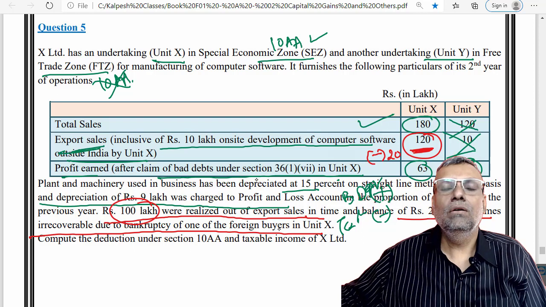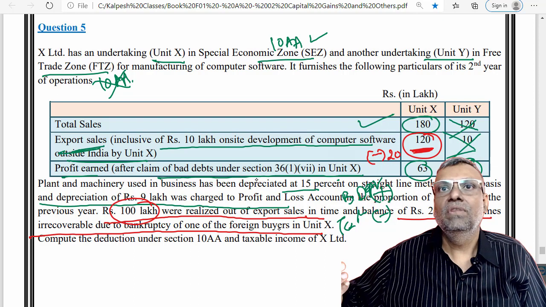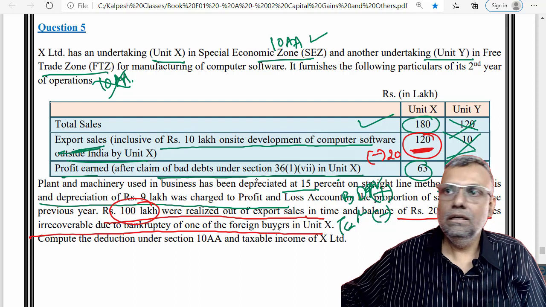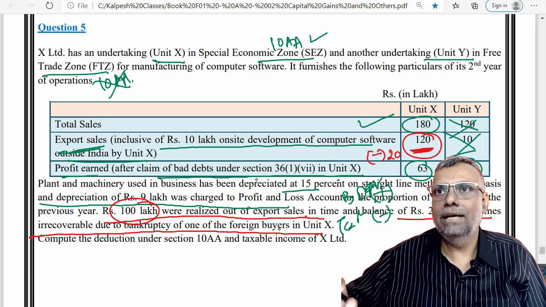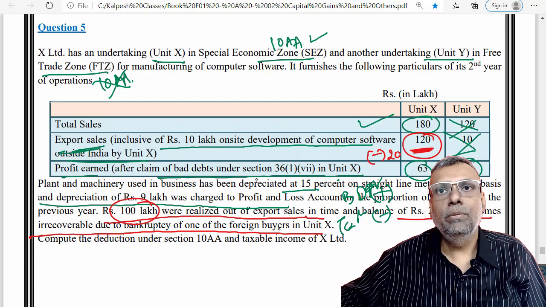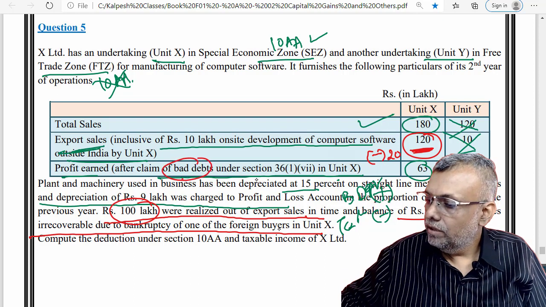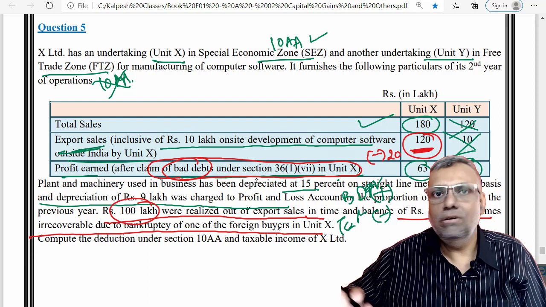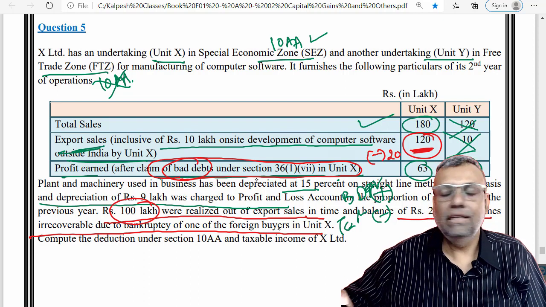So forget it. Here students always get confused, because it is a bad debt of that particular unit, they consider it as part of the export turnover, because for genuine reason I have not received it. Don't go into all that. You should bring in the money, or you can take an extension of the time period from the appropriate authority. But if you don't bring in the money, it is not counted. However, the claim of the bad debts is already given to you. The claim of the bad debts is a business income adjustment, that is already given to you. So for that there is no worry. Business income adjustment can of course be done. There is no doubt about that.